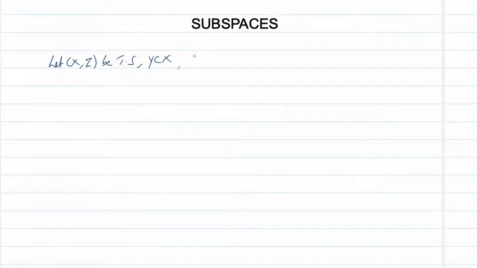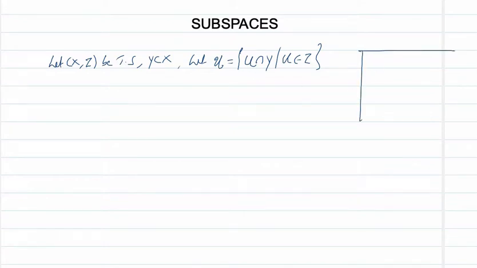Let U equal to the set of all U intersection Y, where U is a member of tau. That means we have a set X, this is X, and let this be Y, this is the set Y. Then what is the collection U? They are U intersection Y's with U in tau.